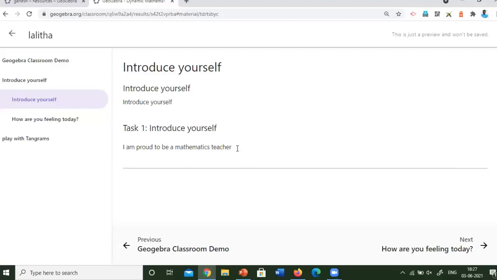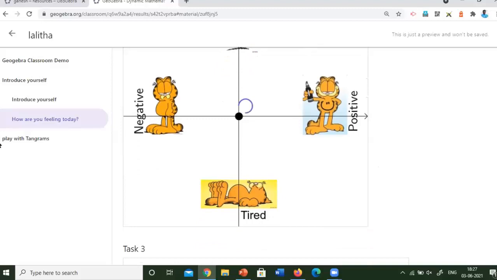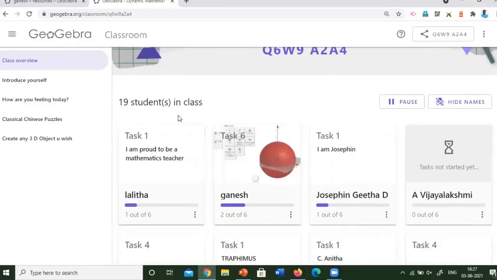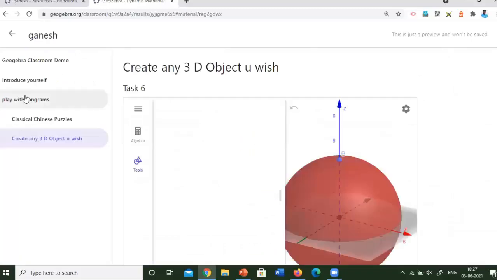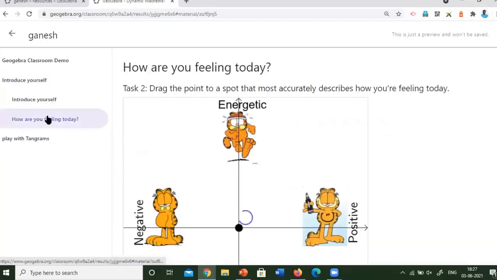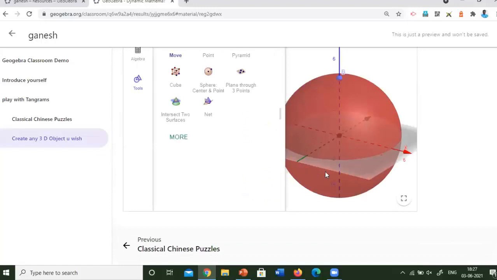Here they have typed, I am proud to be a teacher. And what has she done? Okay. And then play diagrams. Is there any activity done? No. Like this, I can see the 19 students' individual tasks by clicking on their name. Now I will check my work, what I have done, because I have completed all the work, I think. Now you can see my name is there, and all the things I have created can be shown here.